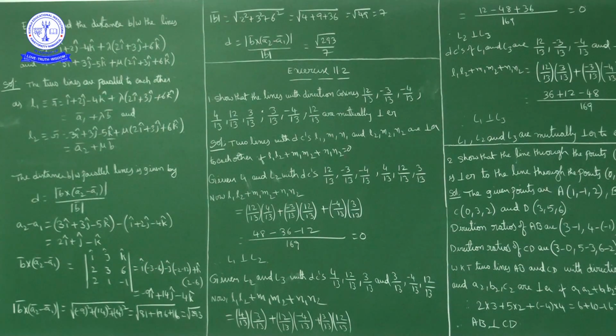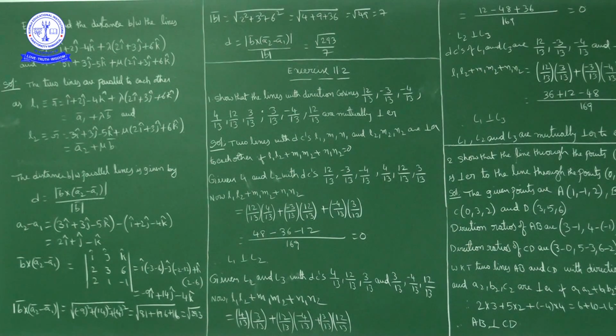So minus 9 i cap, minus 9 i cap, minus j cap into, okay, first row second column close, 2 into minus 1 minus 2, minus 2 into 6 is 12. So minus 2 minus 12 is minus 14, minus 14 into minus j cap gives plus 14 j cap. Okay, next plus k cap into first row third column close, 2 into 1 is 2, minus 2 into 3 is 6, 2 minus 6 is minus 4, so minus 4k cap. So minus 9i cap plus 14j cap minus 4k cap.